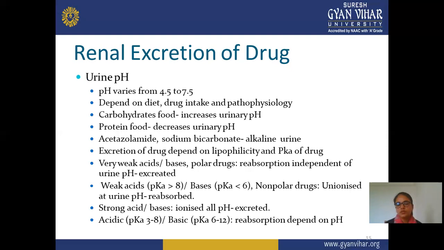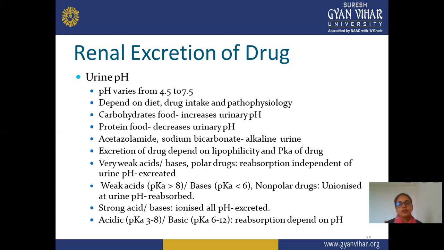Urine pH ranges from 4.5 to 7.5; normal urine pH is acidic or neutral, depending on diet, fluid intake, and pathophysiology. This is the normal condition, but pH may vary depending on what you eat, and if someone suffers from any disease or pathophysiological problem, the urine pH may also change.